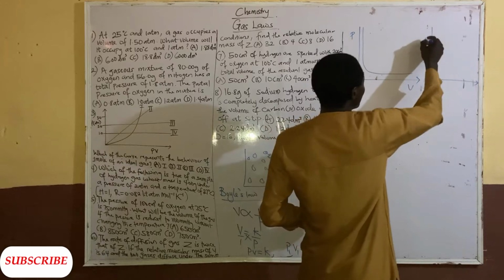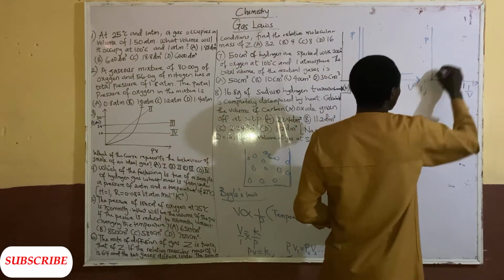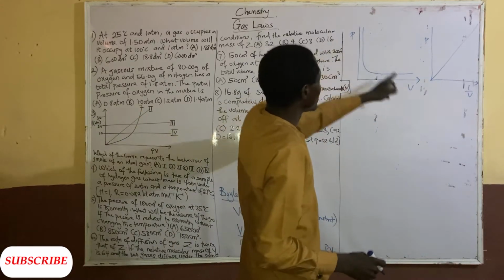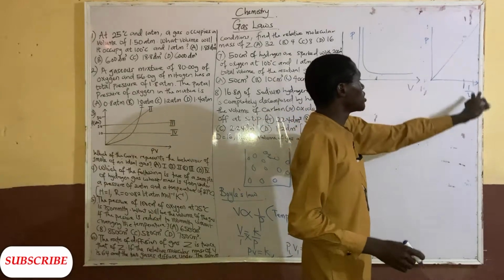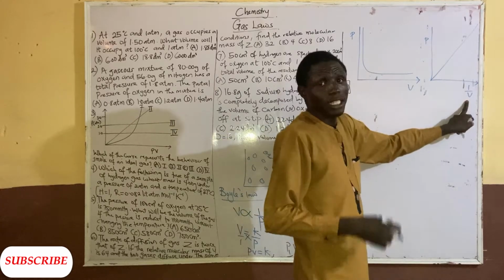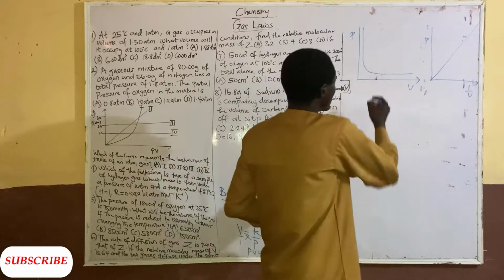But when you have P against 1 over V, inversely proportional to V, you are going to have a straight line graph. So these are the 2 representations. P against V gives a curve, and P against 1 over V, or it can also be 1/V, it's still the same thing, will be a straight line.